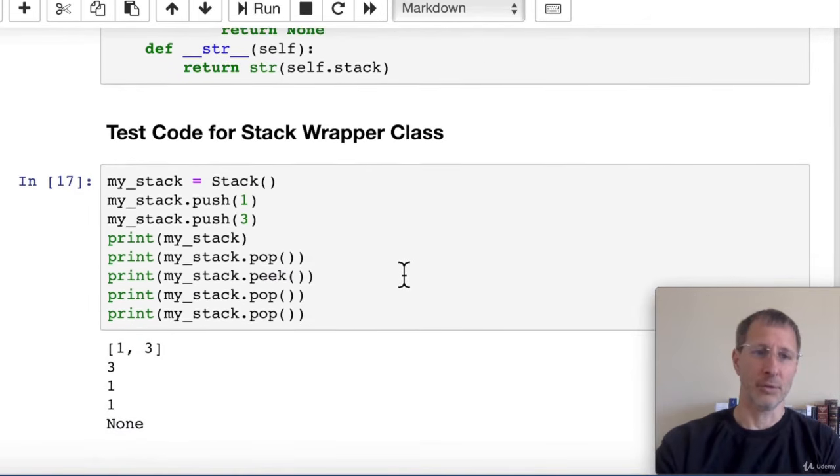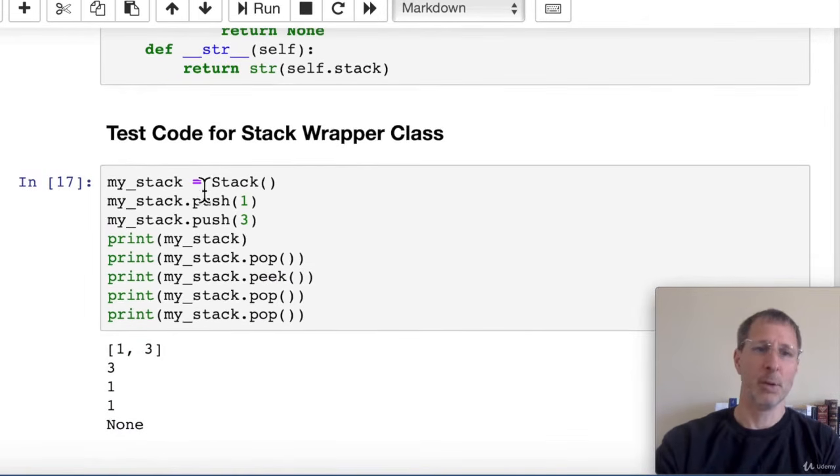Now let's look at some test code and see how our stack works. My stack equals Stack. And then we can push an item. We'll push a 1, we'll push a 3, and then when we print out the stack, we can see that, yeah, we have a 1 and a 3 on our stack.